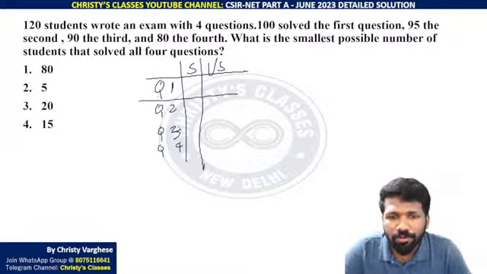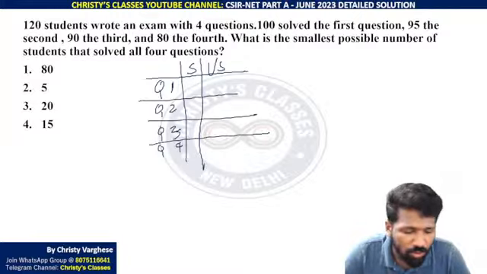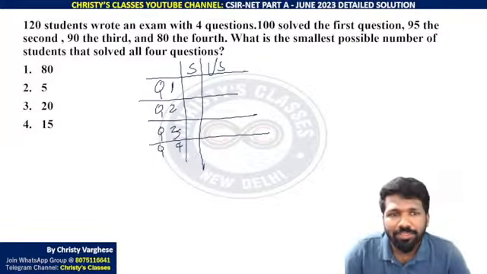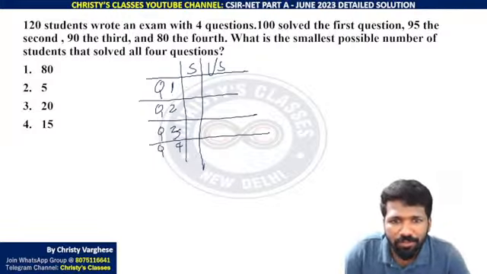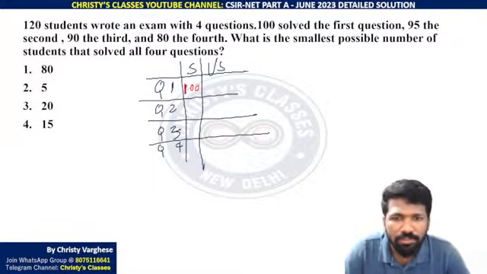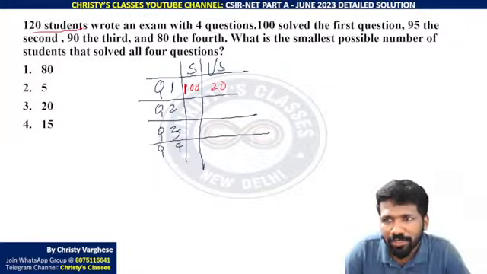So question 1, question 2, question 3, question 4, solved and unsolved are there. Solved and unsolved. So let us try. Question says that 100 solve the first question. 100 solve the first question means how many not solved that. I'll tell you why we need unsolved. Not solved or unsolved by remaining 20 people now, because total 120 students are there.